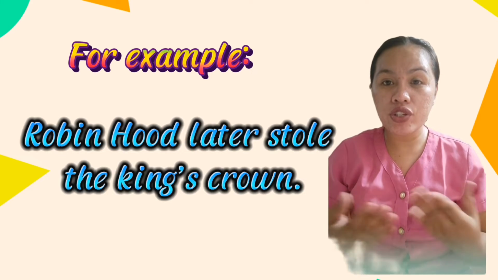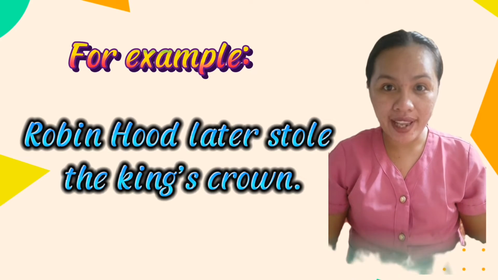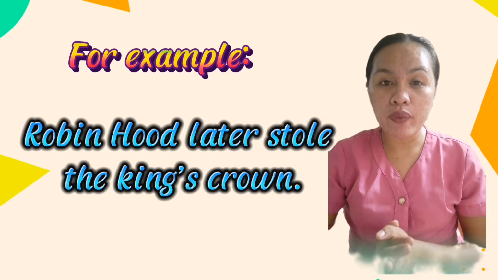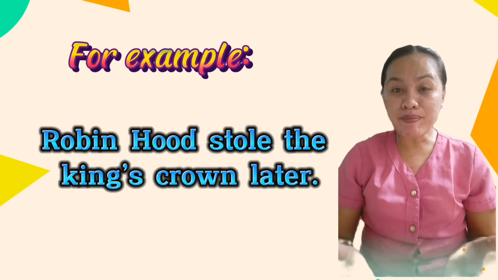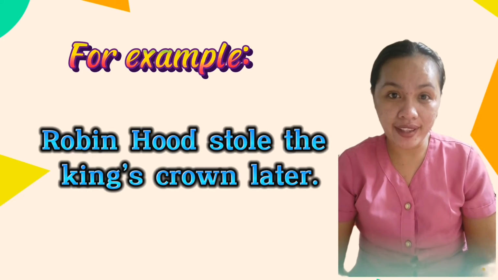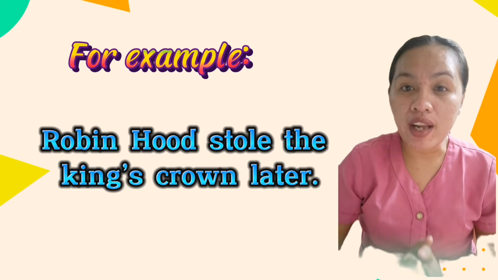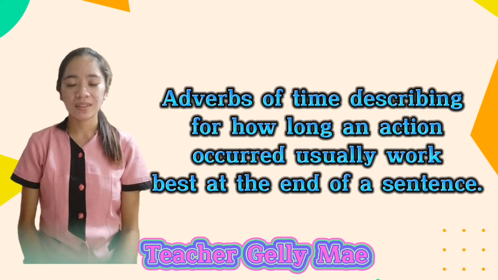Alright, example number 2. Robin Hood later stole the king's crown. The adverb of time here is also later. This is a formal way to use the adverb later. Example number 3. Robin Hood stole the king's crown later. This is a neutral, standard way to use the adverb later.